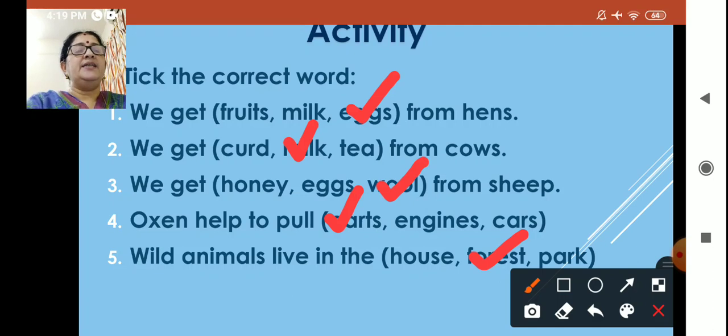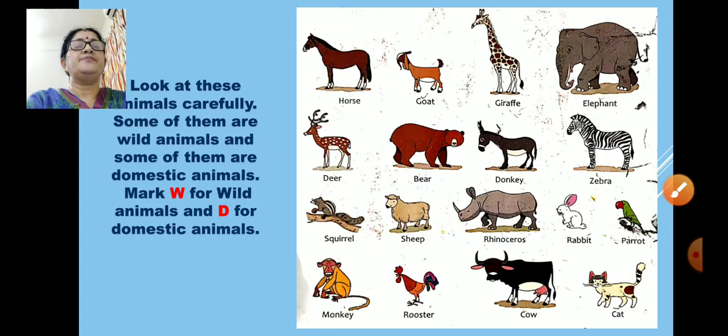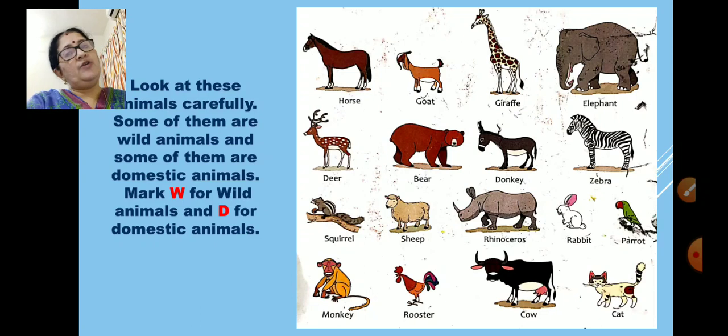Okay, children. Now let us see the next one. Look at these animal pictures carefully. Some of them are wild animals and some of them are domestic animals. Mark W for wild animals and D for domestic animals. Okay, children. Now let us start.